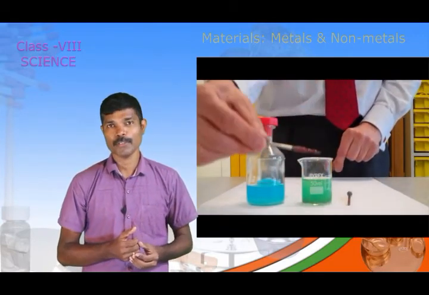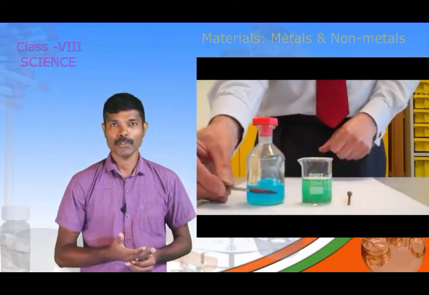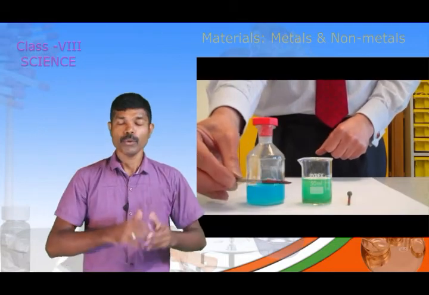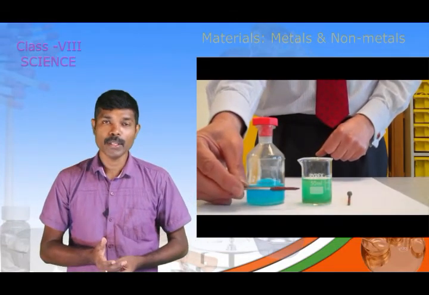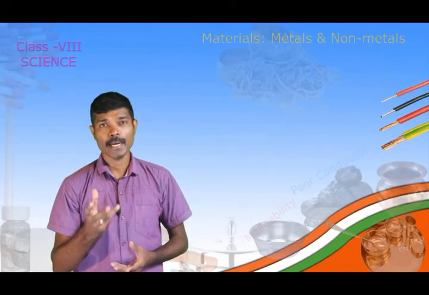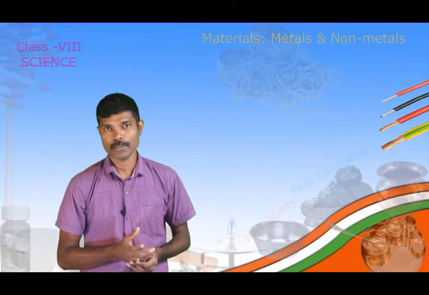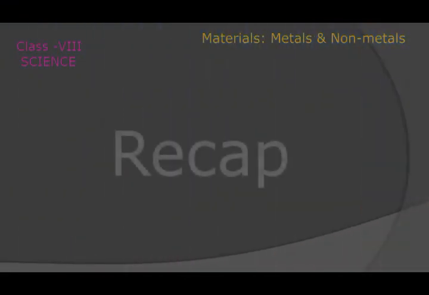As a result of this reaction, the copper settles down at the bottom, which you can see in the picture. So displacement reaction is a reaction in which one metal, that is a highly reactive metal, can displace the less reactive metal from its salt solution. Such a type of reaction is known as displacement reaction.